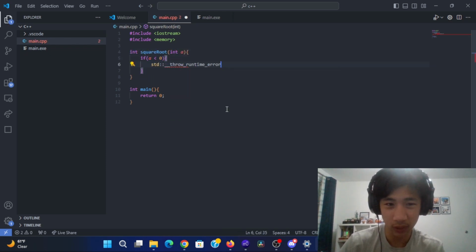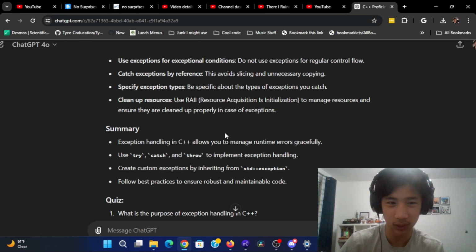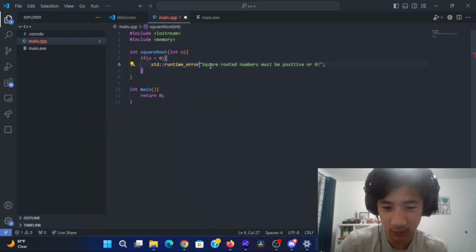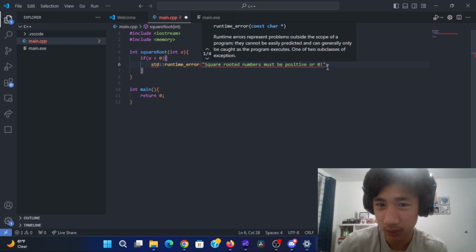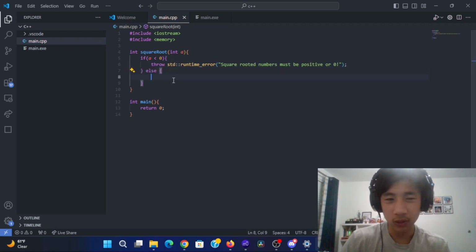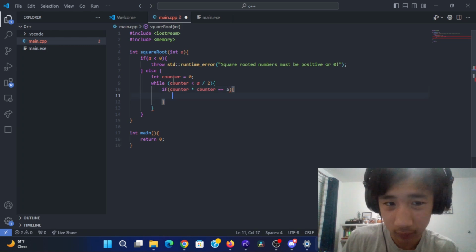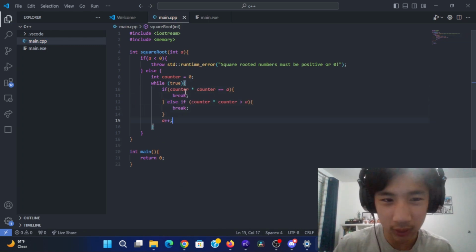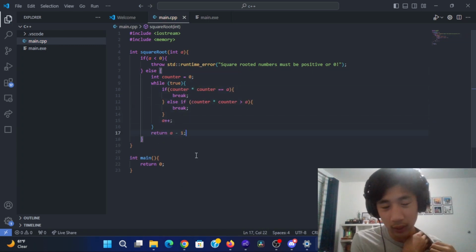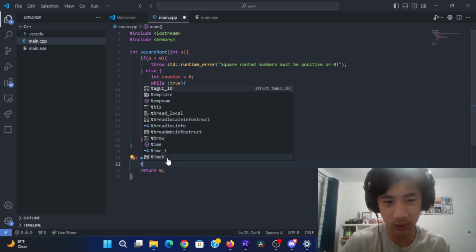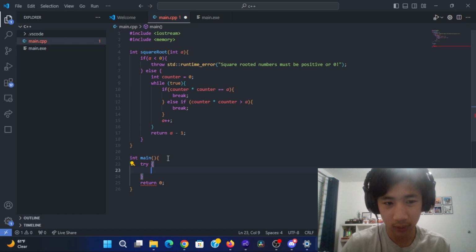What kind of runtime error maybe? Wait, let's look at the syntax again. And yeah, I totally screwed up the syntax, by the way. We don't talk about that. And I guess we'll just try to approximate the square root just for fun, because why not? Okay, now we can try to use my square root function. So to try, and let's just do square root.